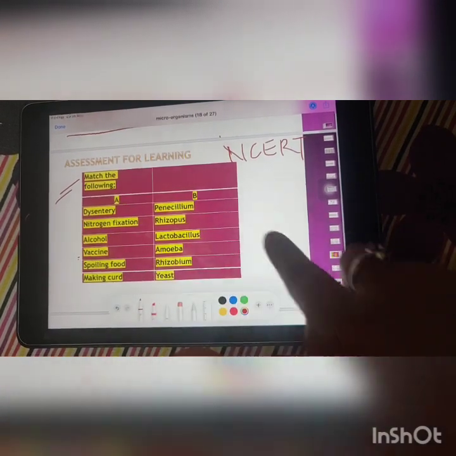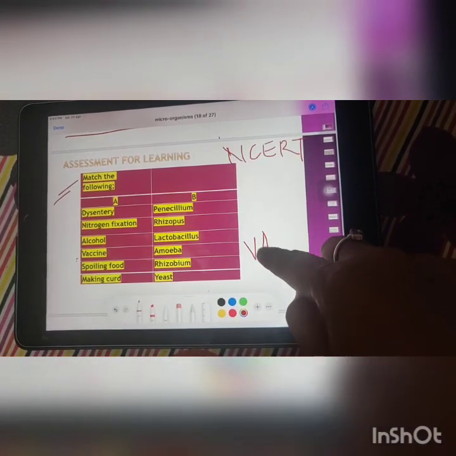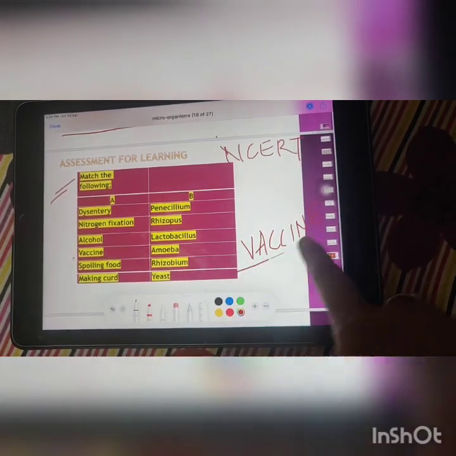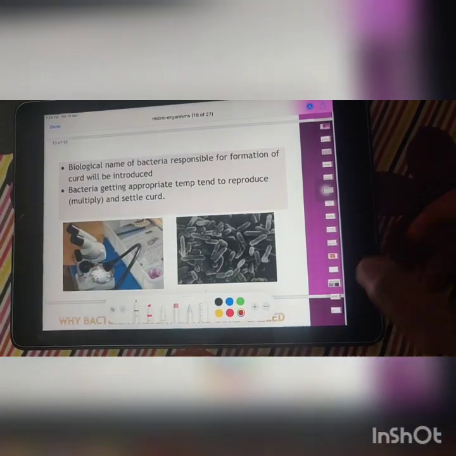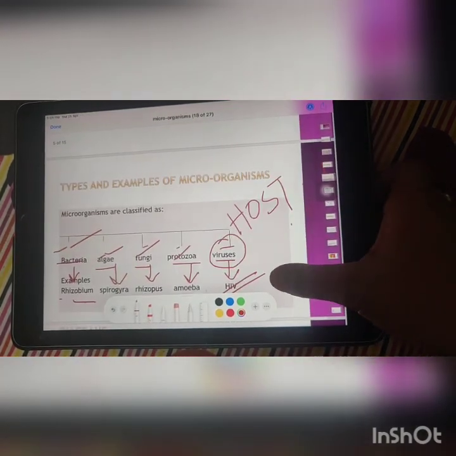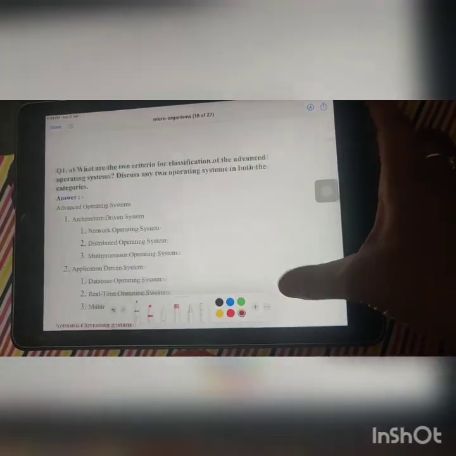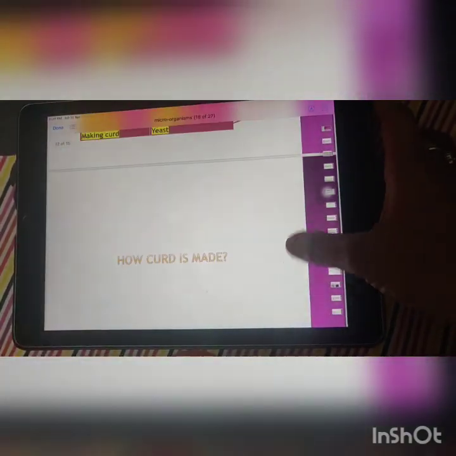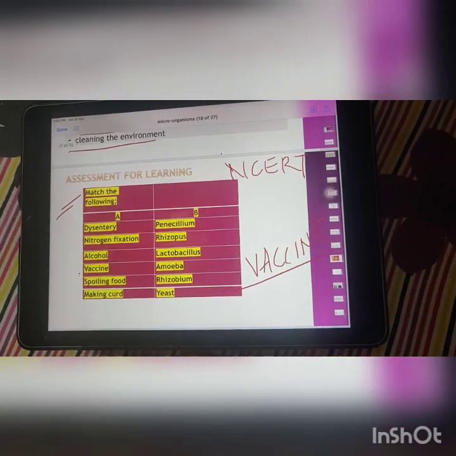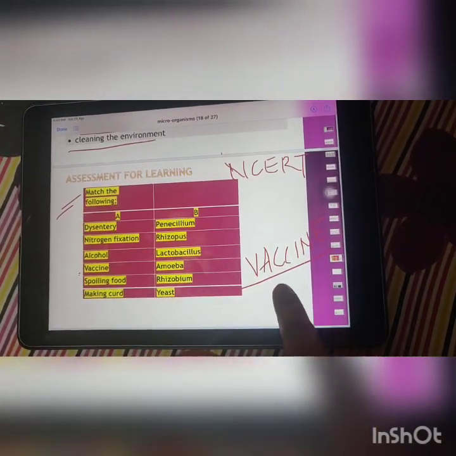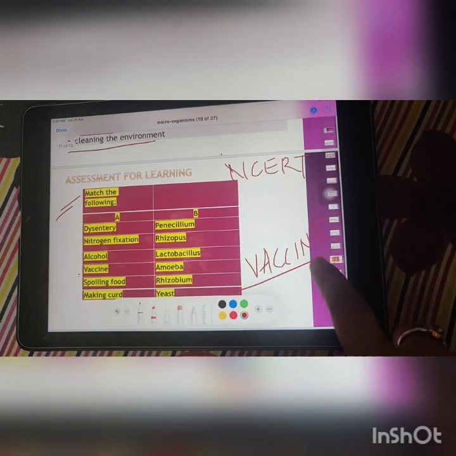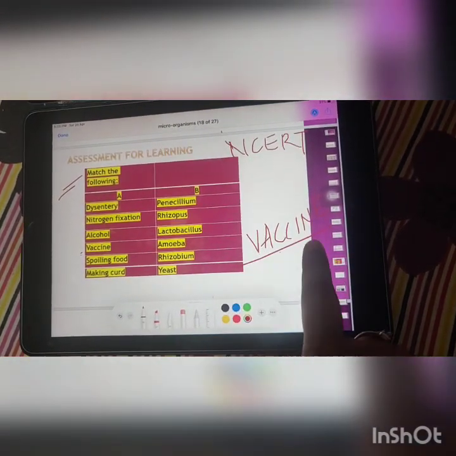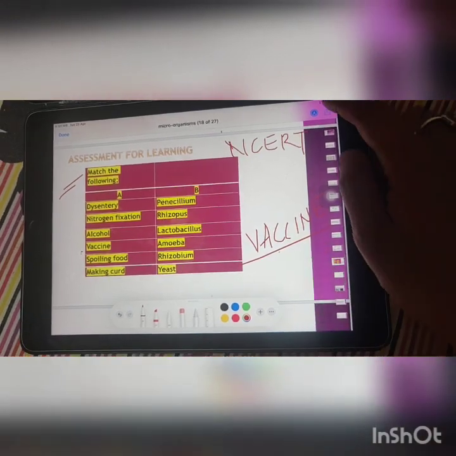And one more question. You all are aware of the term vaccine. There are many times that people are using this word vaccine. What you have to do is match the following, and for the next lesson you will read about the vaccine. What do we mean by vaccine? How does it work? This is all about the lesson. Thank you.